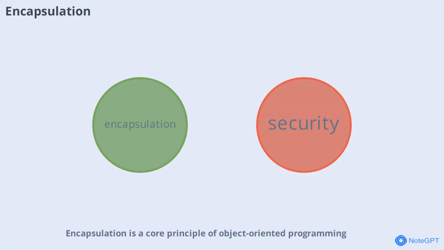Encapsulation is a core principle of object-oriented programming. It involves bundling data and methods together and restricting access to some parts of your code. This helps protect your data and makes your programs more robust and secure.